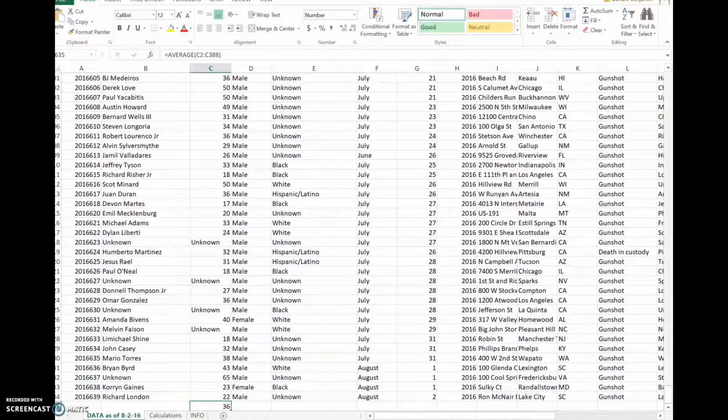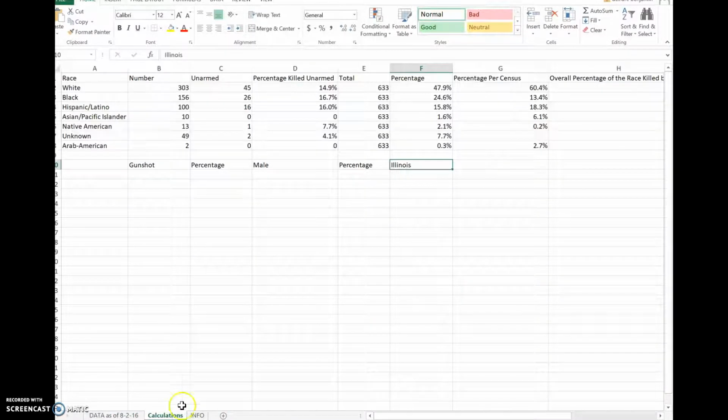The next thing we're going to do is go back. So the average age is 36. Now we're going to try and find gunshot and percentage. So here we're going to use COUNTIF, not COUNTIFS. So we're going to use COUNTIF.